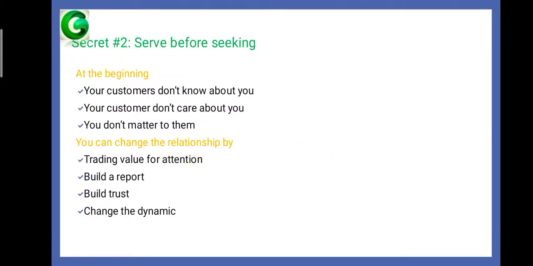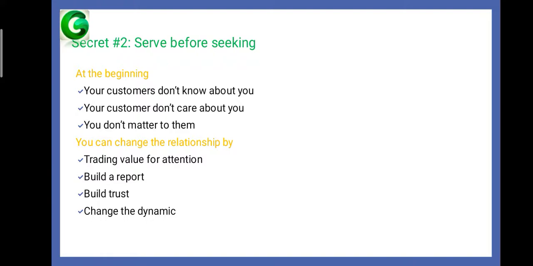And next, coming to secret number 2, serve before seeking. How will we serve our customers? In the beginning of providing services to customers, they don't know about you, they don't care about you, and you don't matter to them.